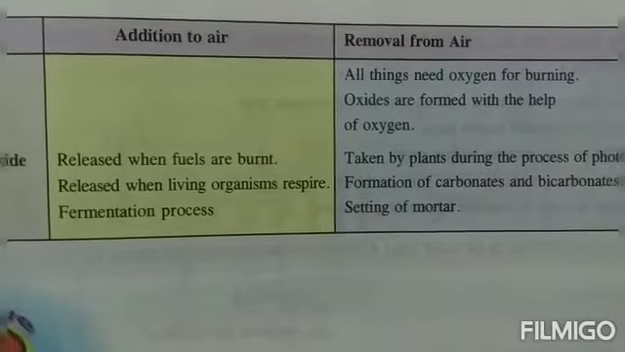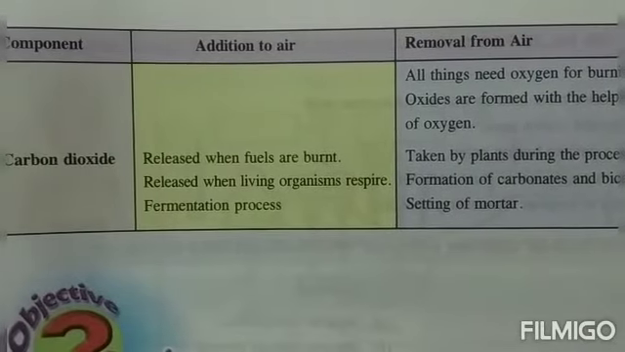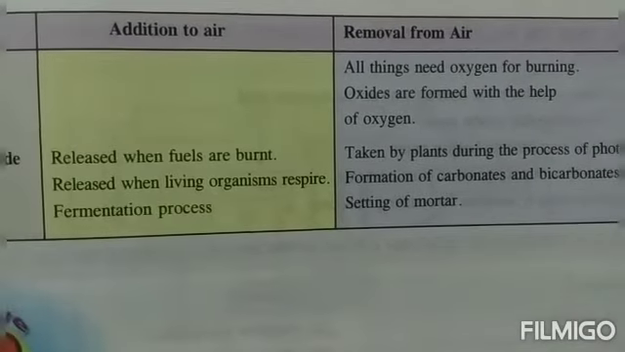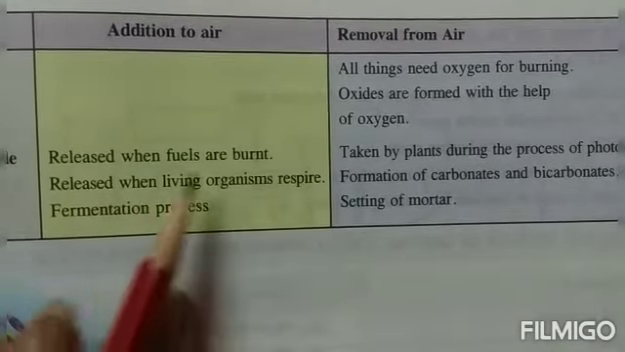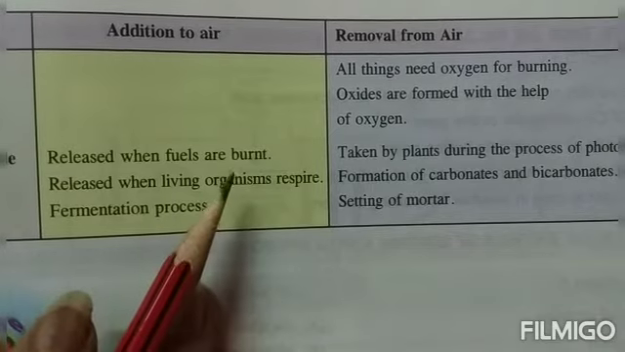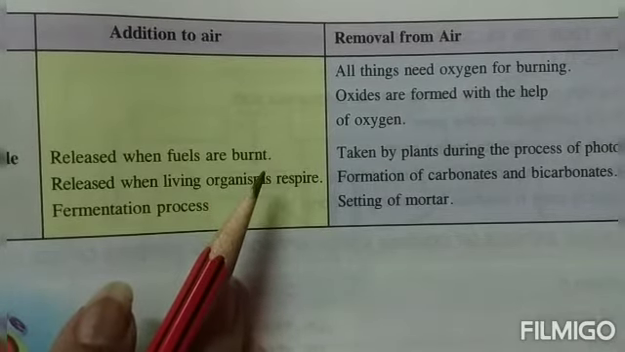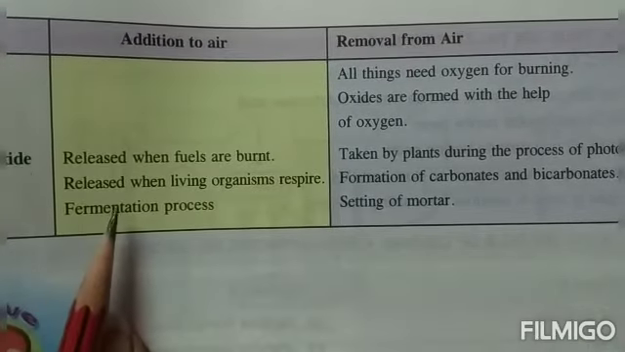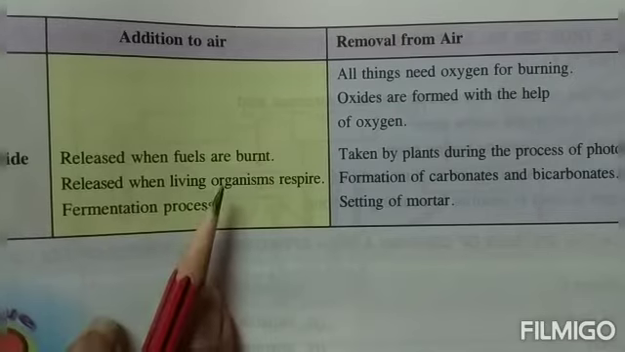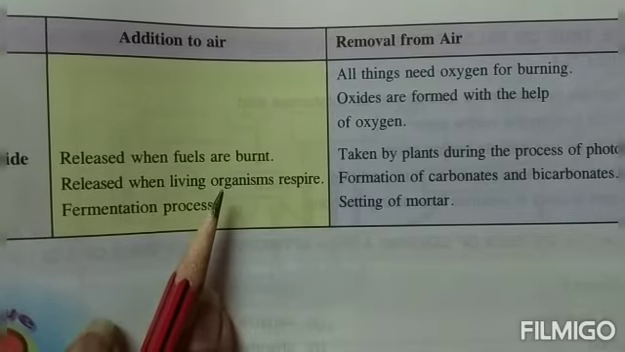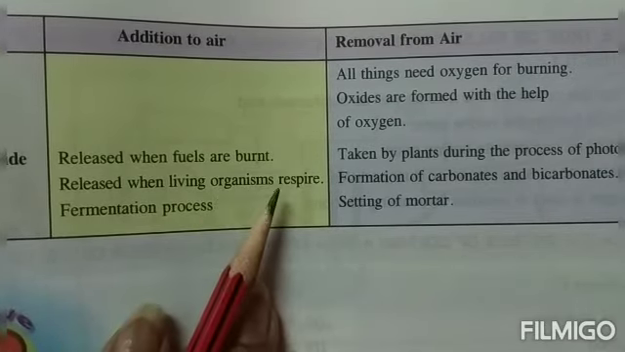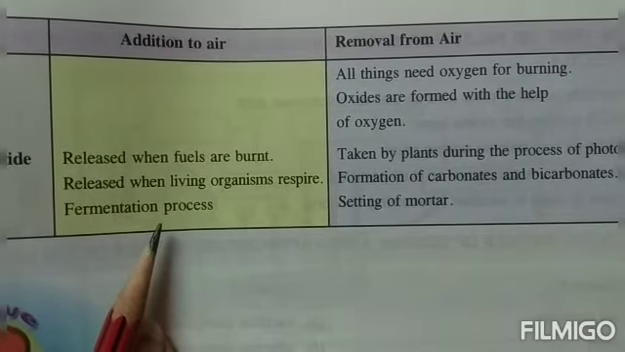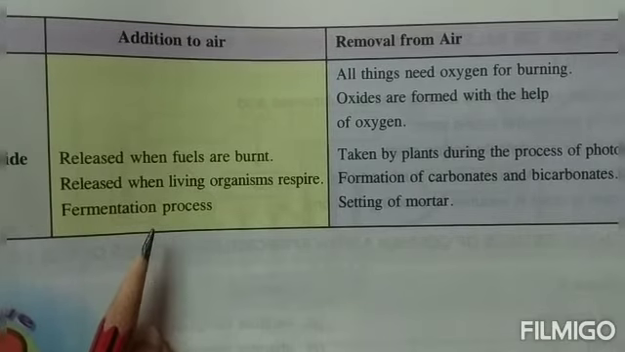The last one, we come to carbon dioxide. How is carbon dioxide added to the air and how is it being removed from the air? Carbon dioxide is released when fuels are burnt. When anything is burning, children, carbon dioxide and water will be released. It is also released when living organisms are respiring. Whenever we are respiring, we are releasing carbon dioxide. That means when you are breathing out, we are releasing carbon dioxide. Even the fermentation process, when something is getting fermented, also releases carbon dioxide.